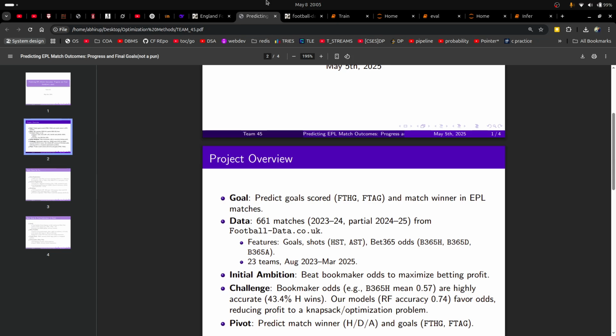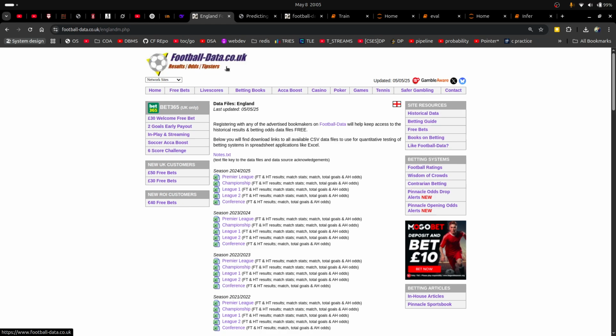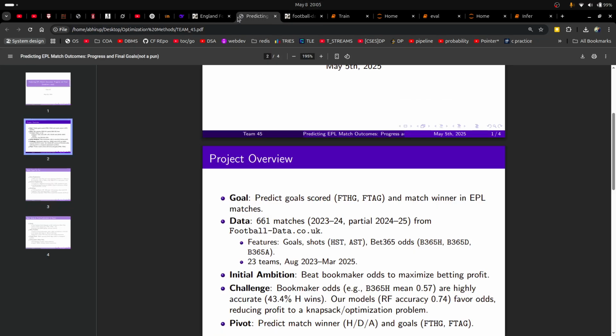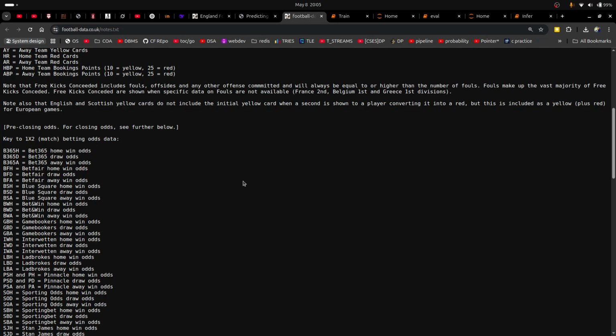So we collected data from 661 matches from this website, footballdata.co.uk. We collected data from 3 seasons, EPL 23, 24, and 25, a total of 661 matches. So this is what the data set looks like.